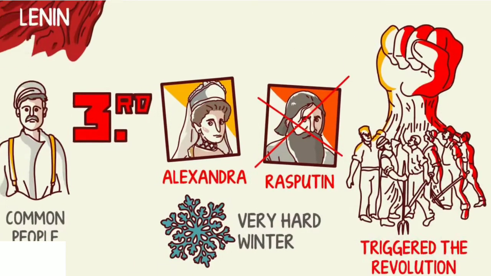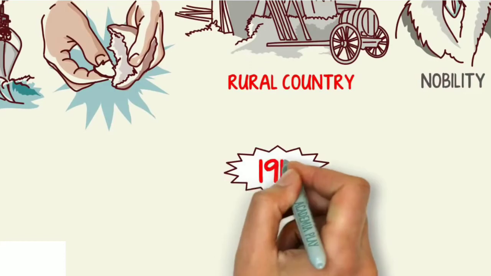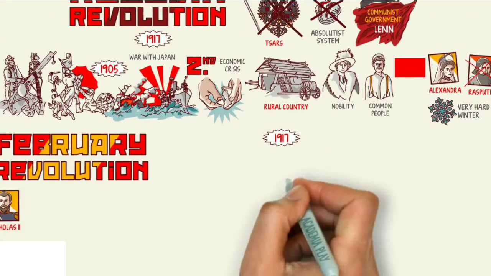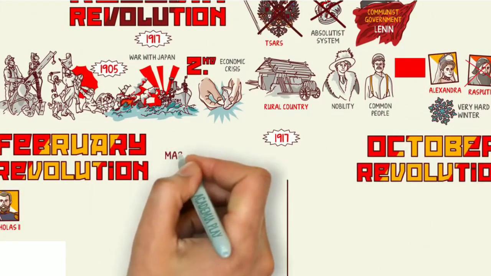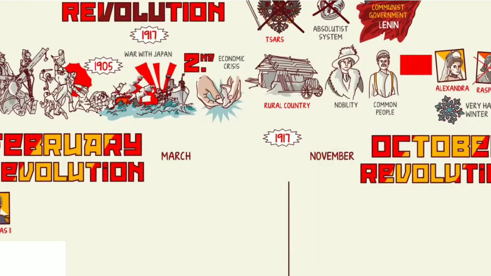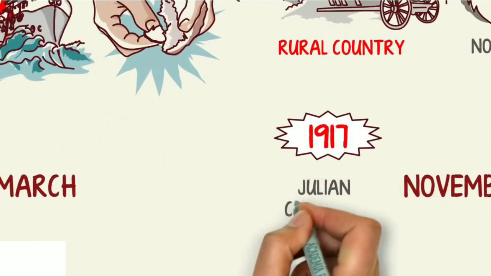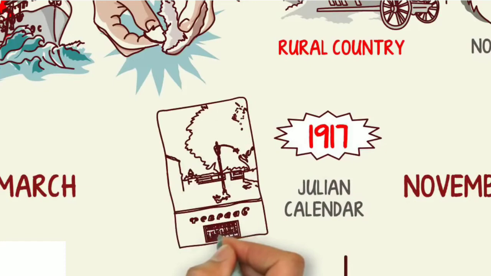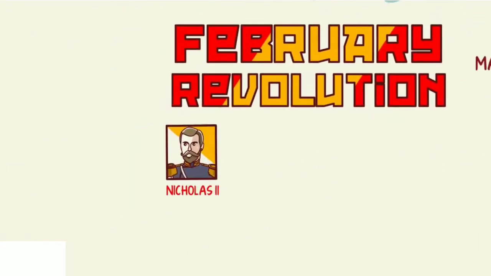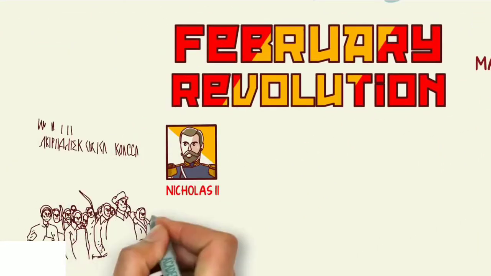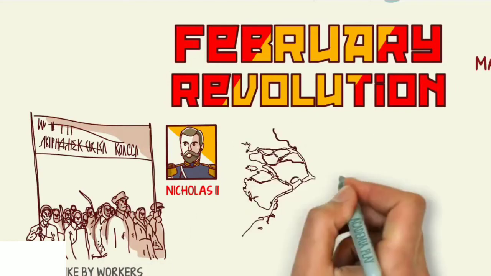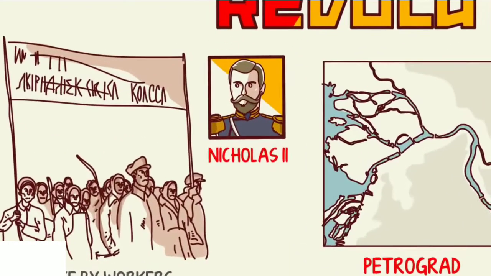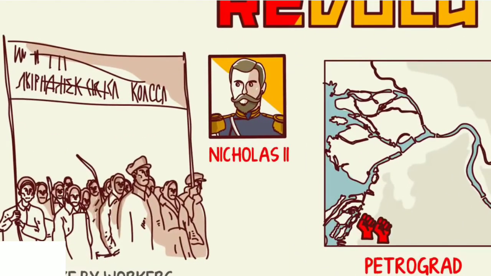We're going to differentiate two phases within the revolution in the year 1917, the February Revolution and the October Revolution, which actually took place in March and November, since Russia was governed by the Julian calendar instead of the Gregorian calendar like the rest of the world. The February Revolution began with a spontaneous strike by workers in the factories of the capital, Petrograd, today St. Petersburg. The following days witnessed strikes and demonstrations throughout Petrograd, and the tension worsened.